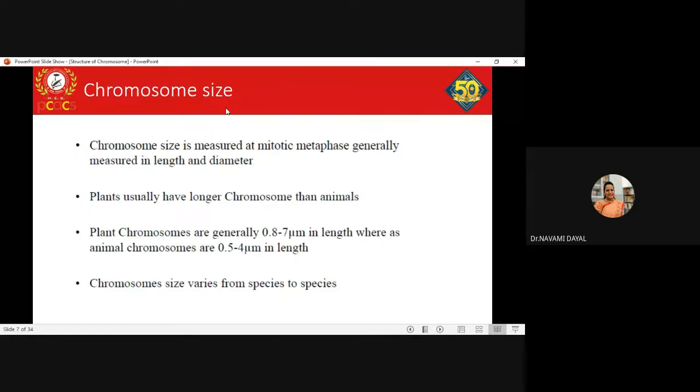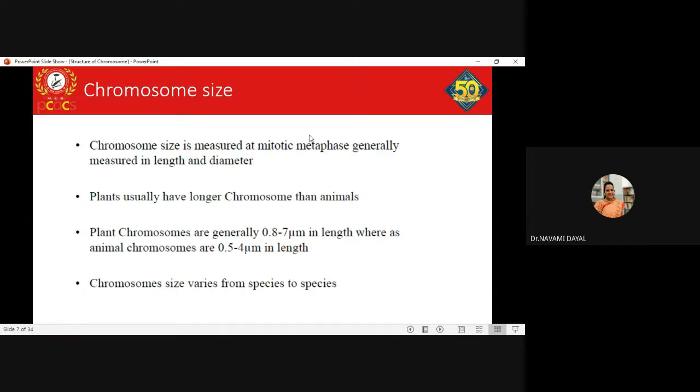Now we come to the chromosome size. What is the size of a chromosome? Chromosome size is measured at the mitotic metaphase. Usually if you want to measure the chromosome size, the length, it is measured in terms of length and diameter. If you are doing a species specific study and a detailed study, you need to measure the size, the length of the chromosome. It is usually done in the metaphasic stage.